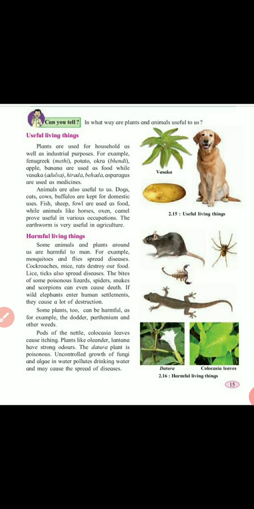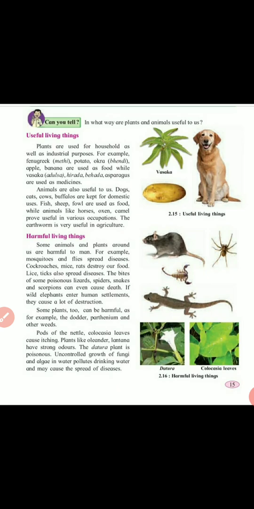Plants are useful for us in many ways, which we use for household purposes and also for industrial purposes. For example, fenugreek (methi), potato, okra (bhendi), apple and banana are used as food. Some we use as vegetables and some as fruits, but both are used as food for us.